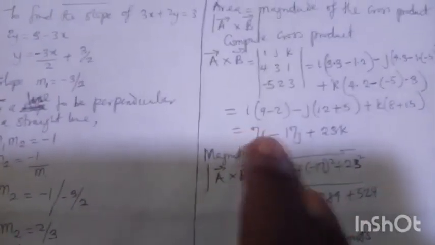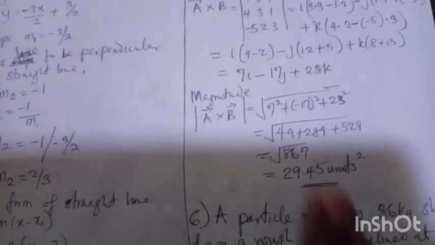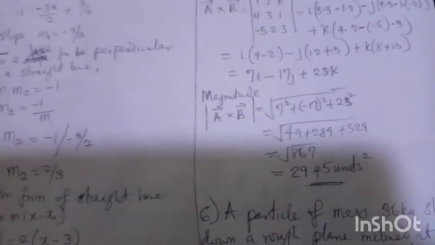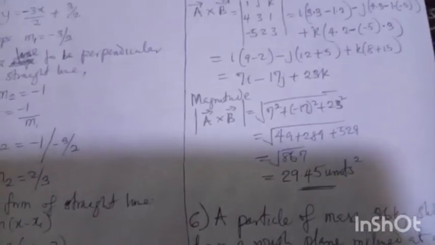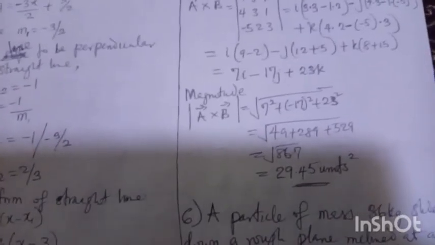The magnitude of this answer is the coefficient 7 squared plus minus 17 squared plus 23 squared. Putting everything together, I have the square root of 49 plus 289 plus 529. When I read my answer, I got 2 root 867, and the square root of 867 is 29.45 unit square. Why is it square? Vector times vector gives area, and the unit of area is unit square.